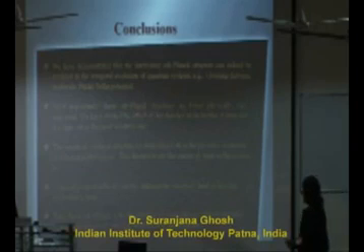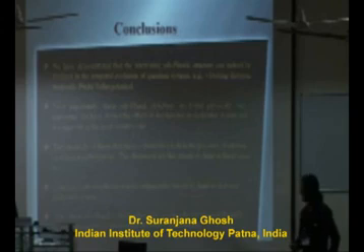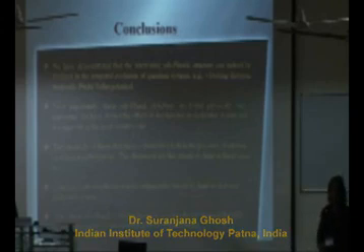So, of course, these sub-Planck structures pave a smooth way towards the field of quantum metrology and Heisenberg limited measurement. Thank you.